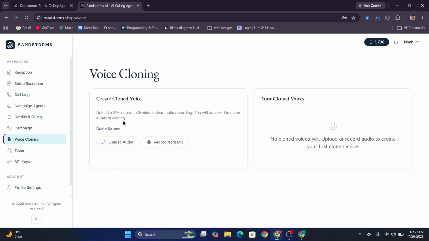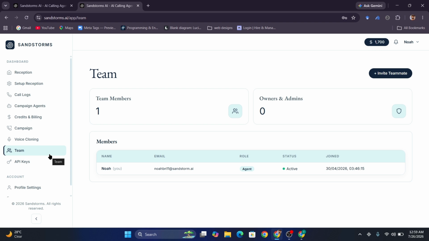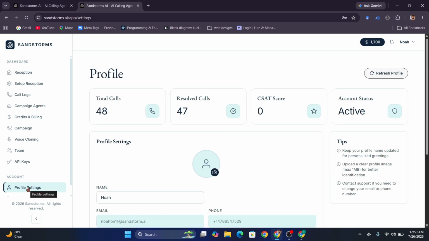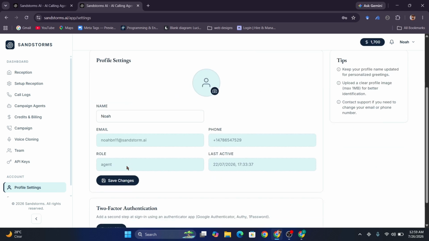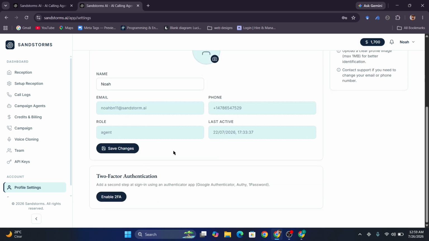On the voice cloning page you can also clone your own voice and add it as a voice agent. On the team page you can also invite your team members. Then we go to our profile setting page. Here you can add your image, your name, and you can also enable two-factor authorization to secure your application.